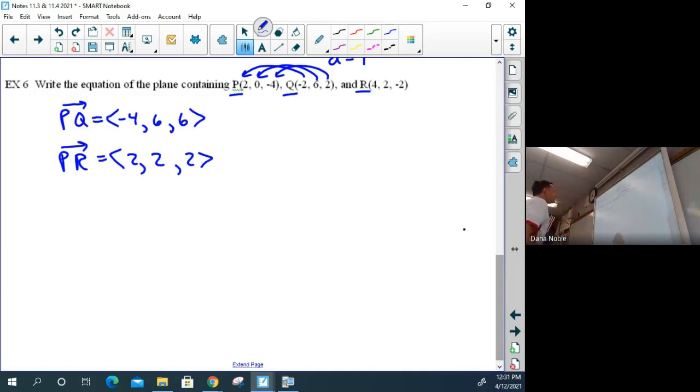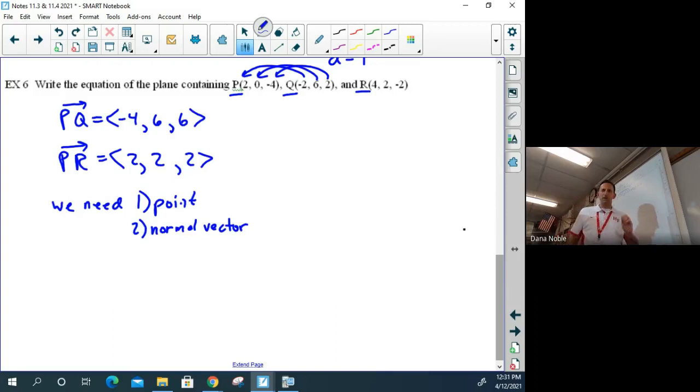So now at this point, we've got vectors, but we still don't have what we need, right? Okay, so if you think about this, we need 1, a point, and 2, the normal vector. And since a normal vector by definition is orthogonal to the plane, and we know from the previous lesson in 11.3 that you create vectors perpendicular, orthogonal to the plane with the cross product, we're going to do the cross product procedure with our vectors.